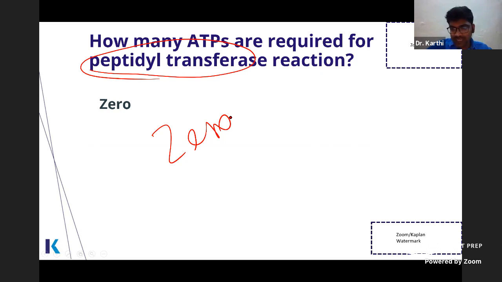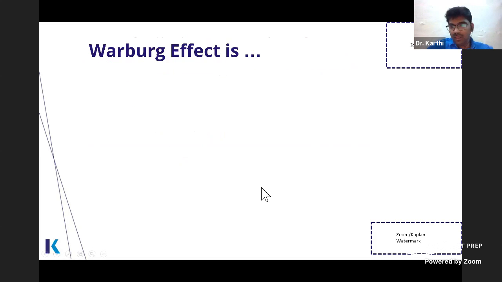Narayan is asking about an easy way for porphyria. Okay, so Narayan, I hope you will find it on the internet. So we will discuss this some other time.